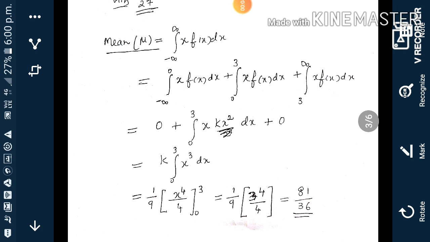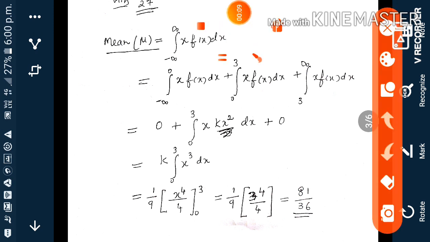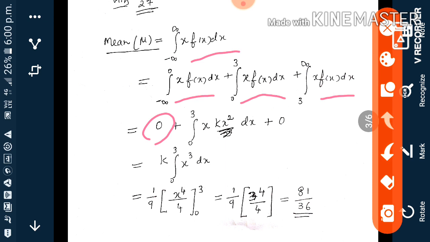To find the mean, the formula is mean equals the integral from minus infinity to infinity of x f of x dx. So minus infinity to 0, x f of x dx, 0 to 3, 3 to infinity. Here f of x is 0, so these two will be 0. Only from 0 to 3 we have k x into f of x, which is kx square dx. So k is constant, we get x square into x, x cube dx.